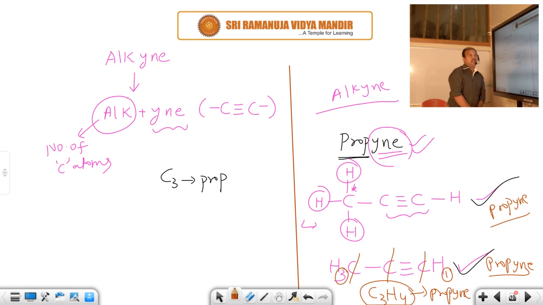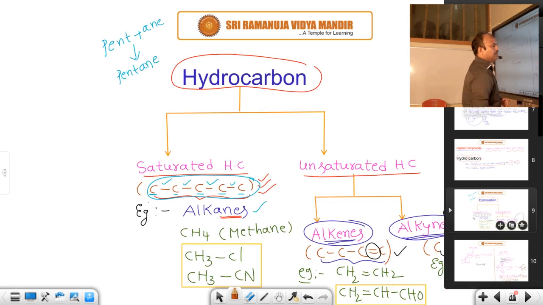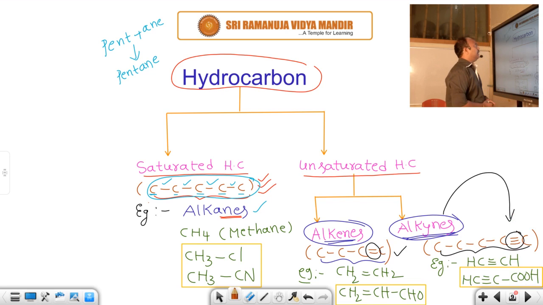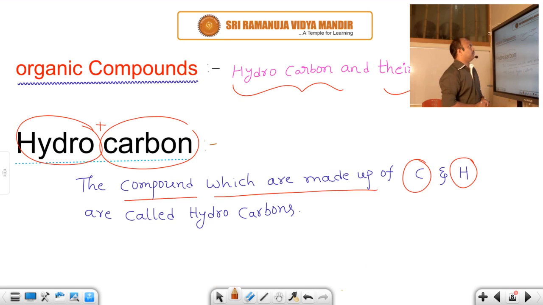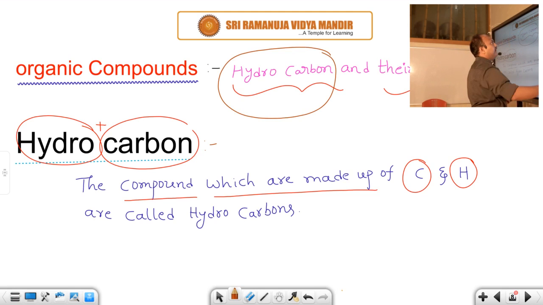So these are hydrocarbons: alkanes, alkenes and alkynes. Alkanes means between carbon-carbon only single covalent bonds exist. Alkenes means between carbon-carbon at least one double bond is present. Alkynes means between carbon-carbon at least one triple bond is present. And take a look here. These are the hydrocarbons, which ones? Alkanes, alkenes, alkynes. And the definition of hydrocarbons: the compounds which are made up of carbon and hydrogen are called hydrocarbons. This is hydrocarbon. And their derivatives.